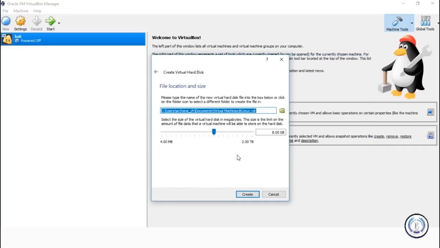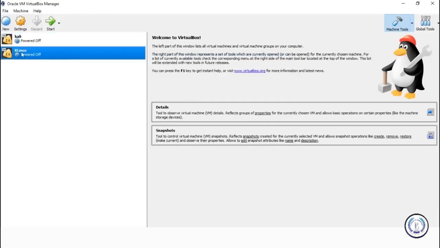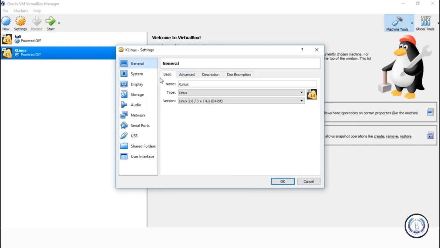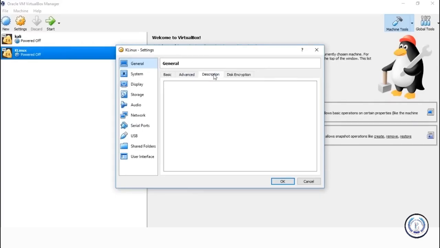As for the disk size, Kali always needs you to assign at least 20 GB. So let's go ahead and give 20 GB. You can always assign more than that. And click on Create. So this is the one we just created, right? It's ready. Just click on Settings. Before you power up, you'll have to make certain settings. If you want to change the name or type and version, you can always go ahead and do that here. We don't have anything in Advanced. It's just the folder where your virtual machine will be stored.